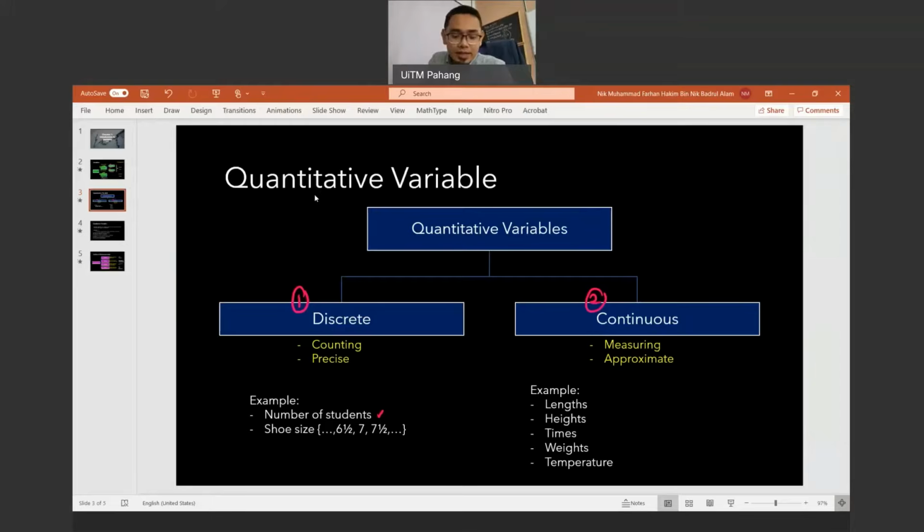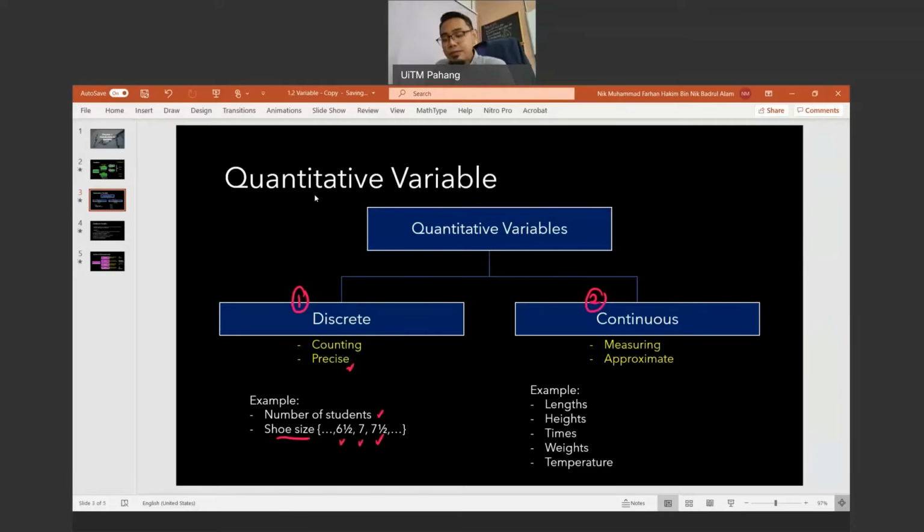So bilangan pelajar mesti tepat, precise. Sama juga dengan saiz kasut. Bila kita dapat 6.5, 7, 8.5, kita tak ada 8.25178. Tidak. Itu continuous. But for saiz kasut, dia tepat. Okay? Dia kena tepat. Alright, so we have 6.5, 7, 7.5. So these are the examples for the discrete quantitative variable.